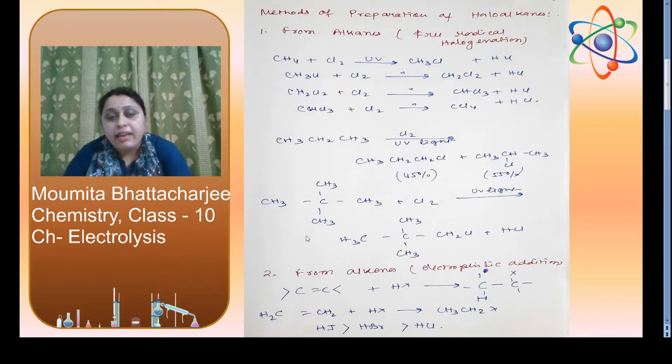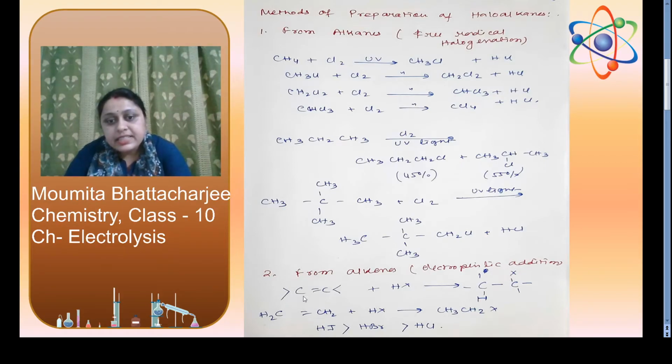But if we have a tertiary carbon, here this is a tertiary carbon because this carbon is attached to 3 different carbons, we will get just one type of haloalkane. See, CH3C, CH2Cl, CH3. The name will be 1-chloro-2,2-dimethylpropane.